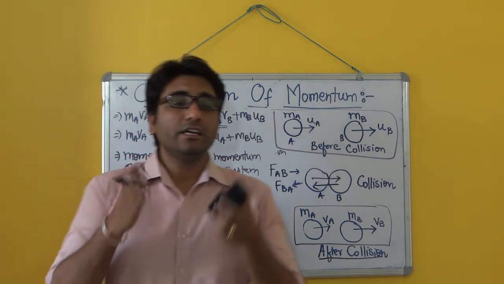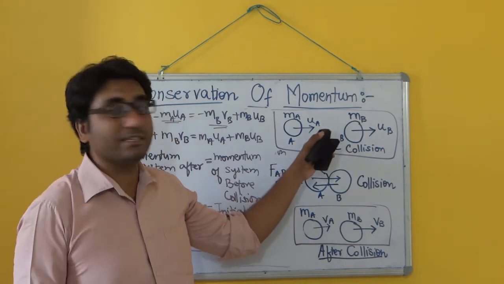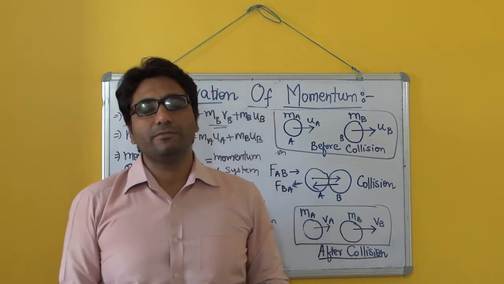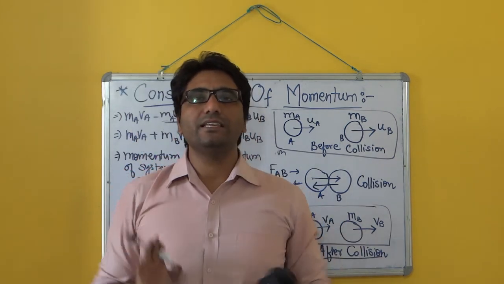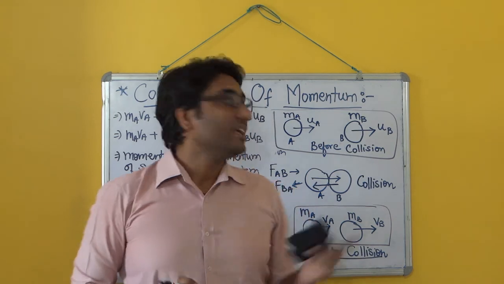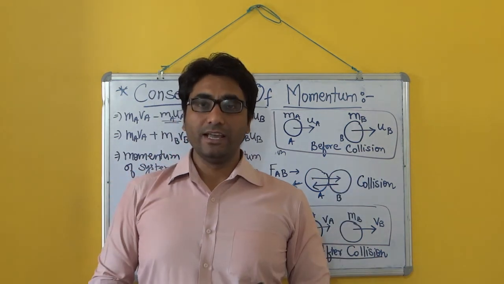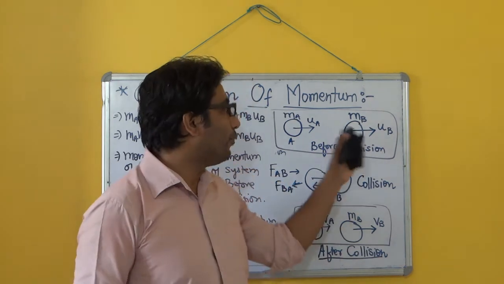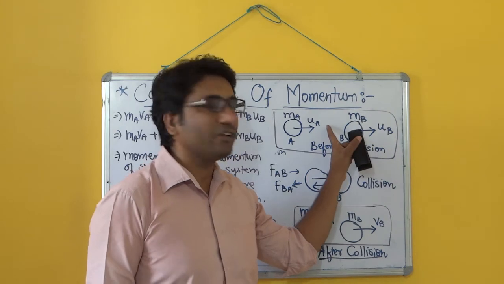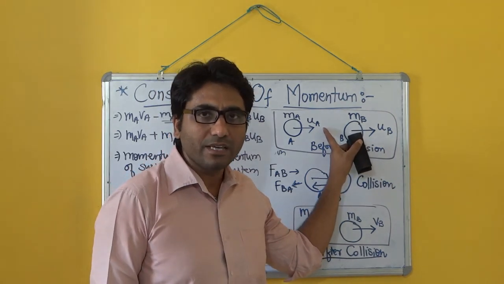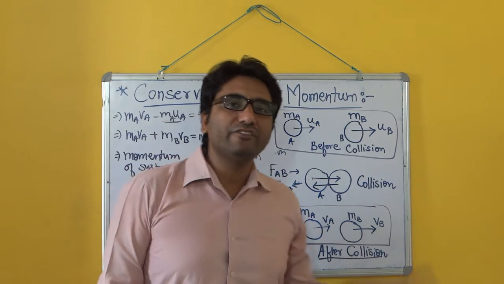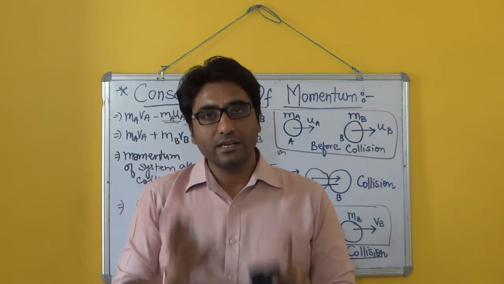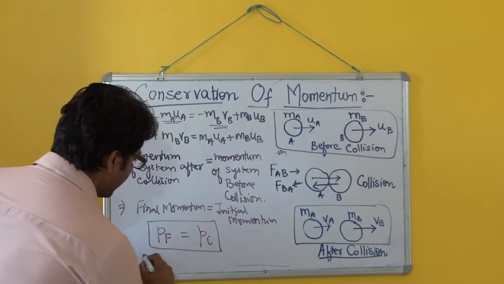That means the initial momentum of the system is equal to the final momentum of the system. That means there is no change in the momentum of the system even after the collision. The momentum is conserved at both points. The momentum we had earlier for the system is equal to the momentum after the collision. So momentum is always conserved.